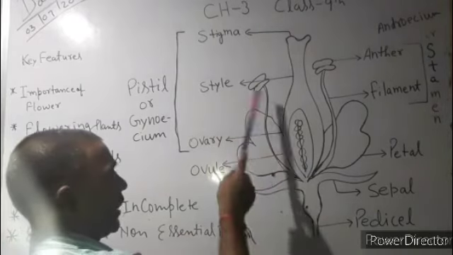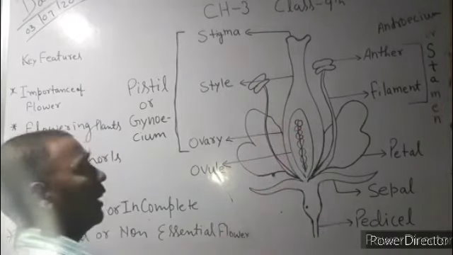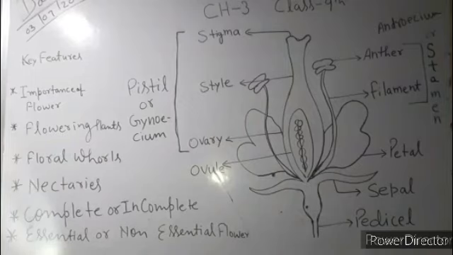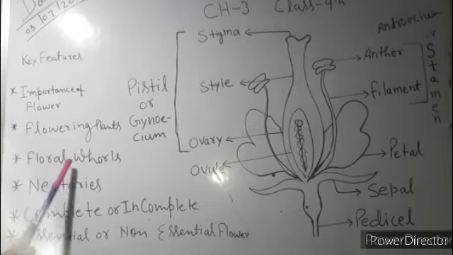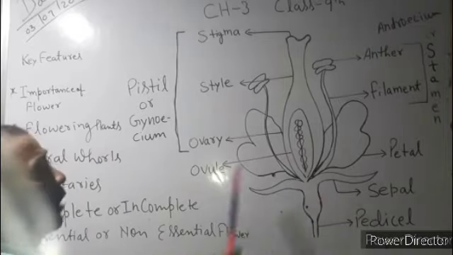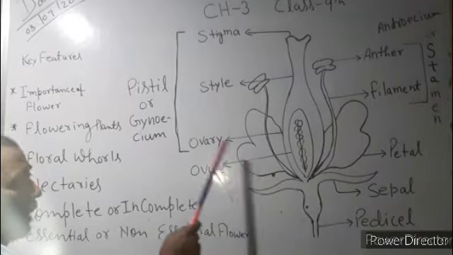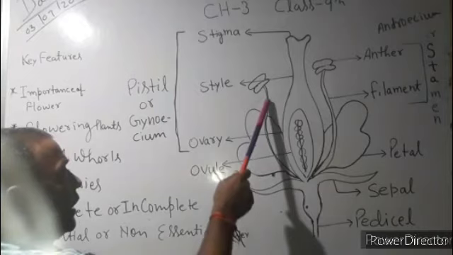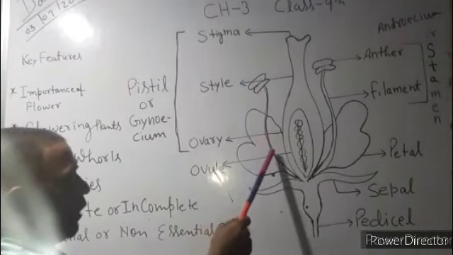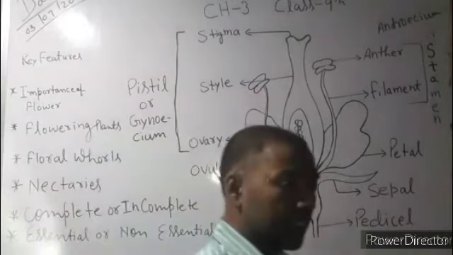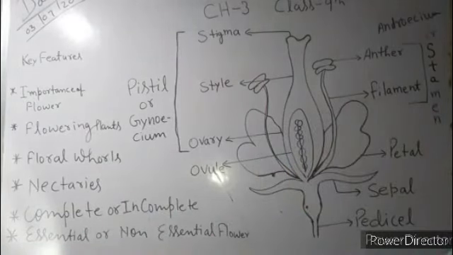After petals, stamen is there, and the innermost part is the ovary and ovules, which is the female part of the flower. Okay, these are the whorls of the flower. So there are mainly 4 whorls. It includes sepals, petals, stamen, or androecium, and the innermost is gynoecium or the pistil.